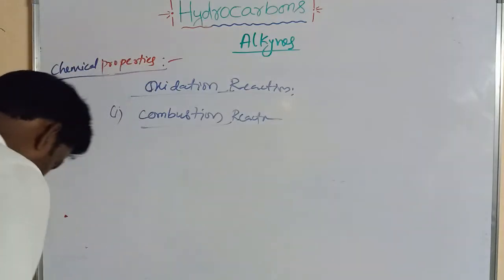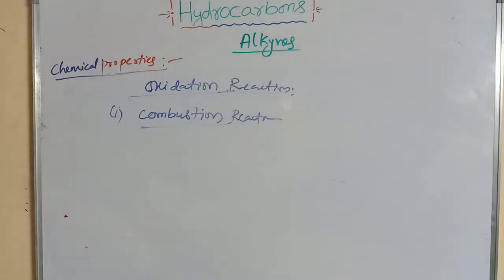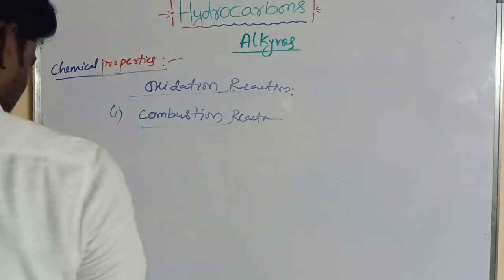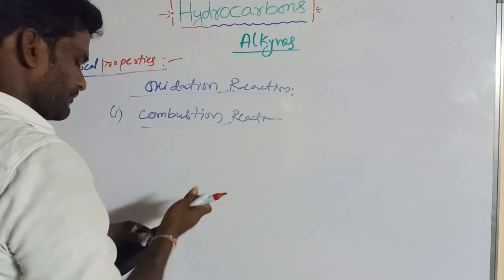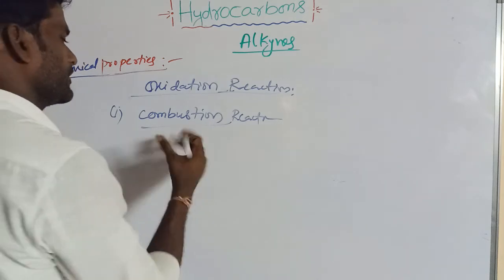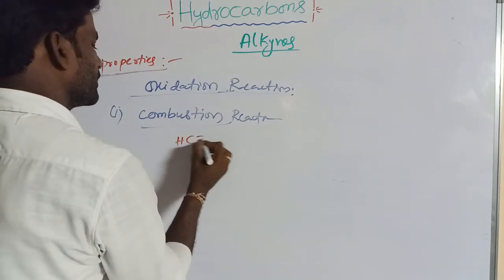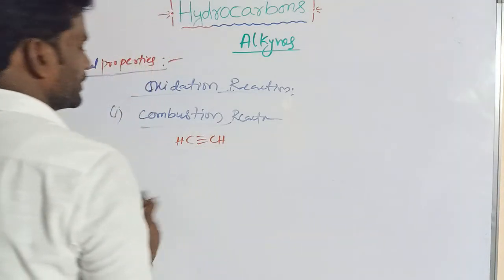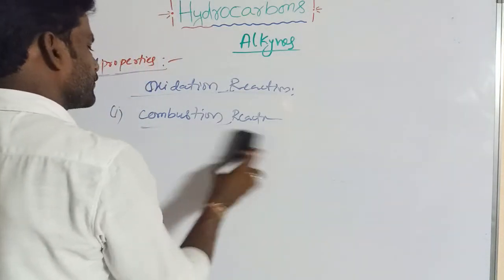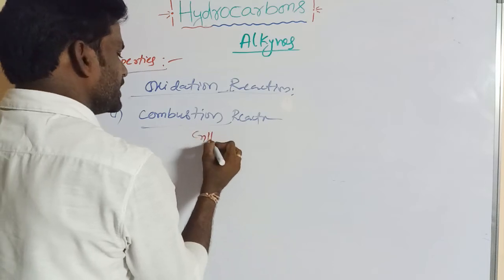In combustion reactions, CH triple bond CH, or we can take a common formula. What is the common formula?